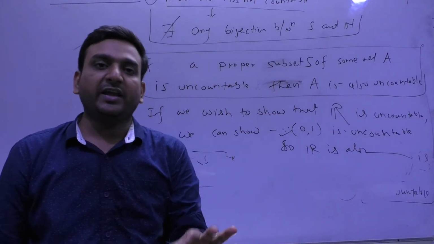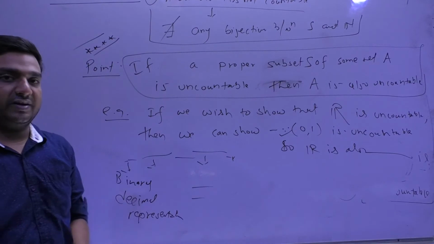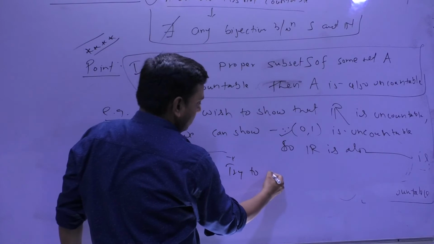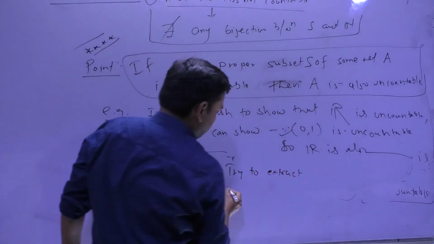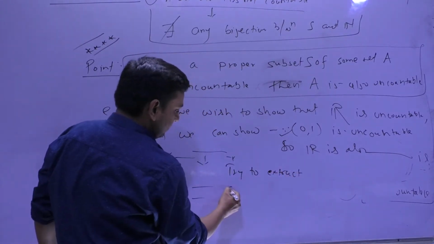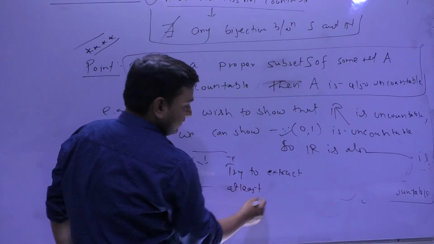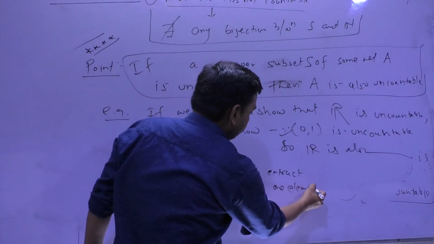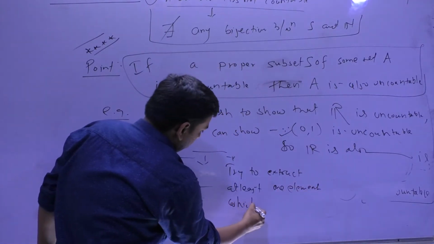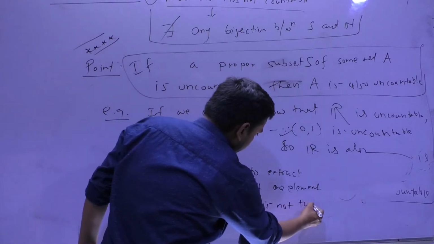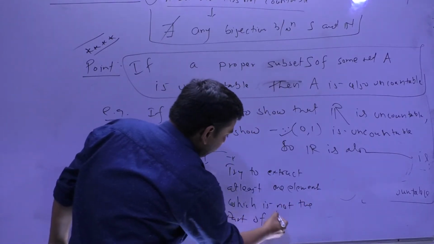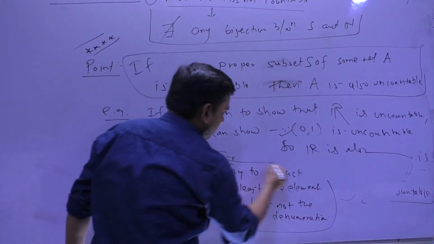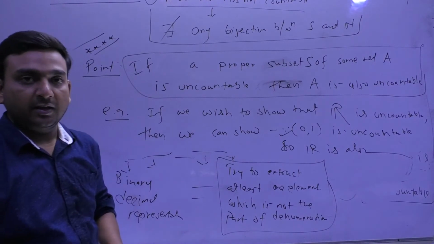The simple thing is, please note it down, you try to extract at least one element which is not part of the denumeration.